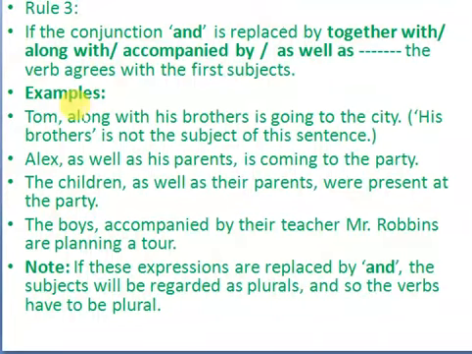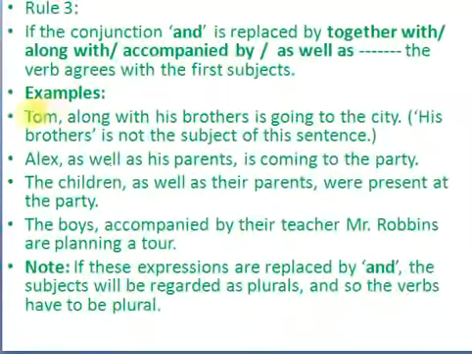So when two different subjects are connected by these words, you just forget about the second subject. Here the verb agrees with the first subject only.